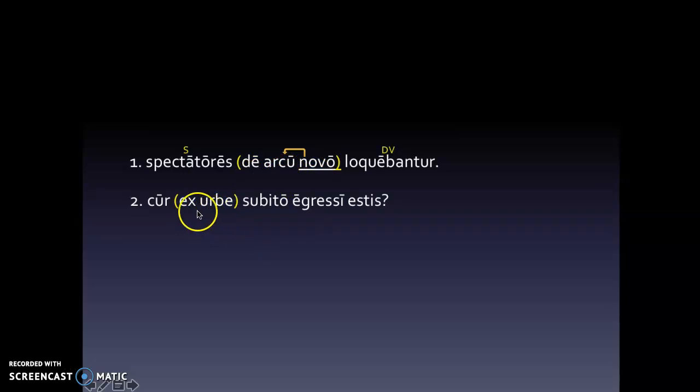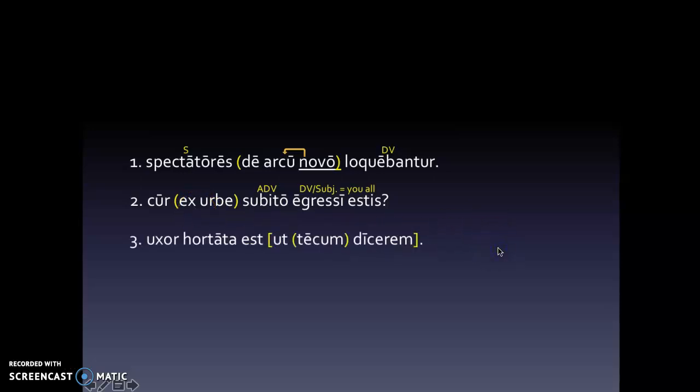Here we have another prep phrase, ex urbe, out of the city. We've got an adverb, suddenly, and then egressi estis. Together, this is a deponent verb. It's perfect in tense. Because of the tis here, we know that the subject is you all. So why did you all leave from the city suddenly? Or we could say, why did you all suddenly leave out of the city? There's a couple different ways you can do it.